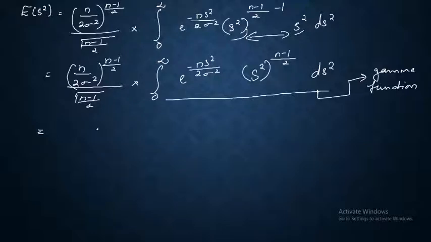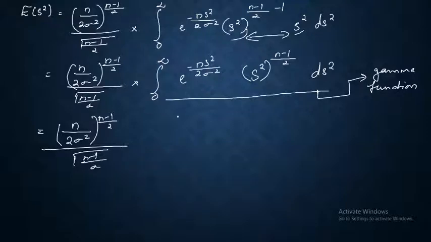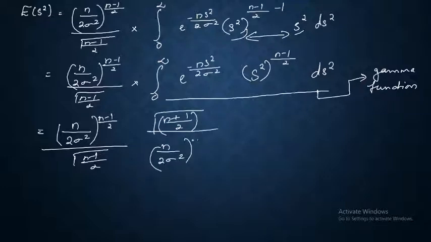Now this is equal to (n by 2 sigma square) the whole raised to n minus 1 by 2 divided by gamma n minus 1 by 2. How will you write the gamma function? Gamma n plus 1 by 2 divided by (n by 2 sigma square) the whole raised to n plus 1 by 2, which is equal to,